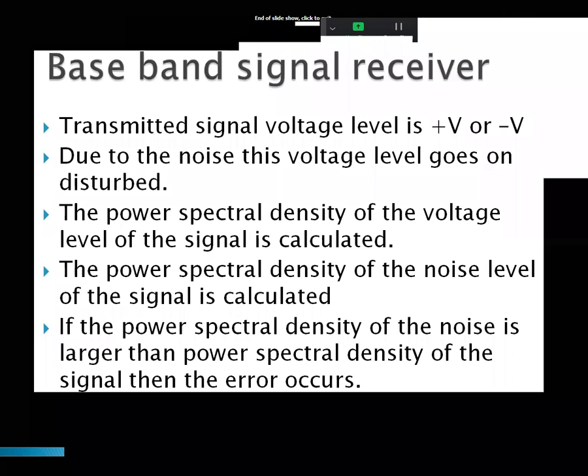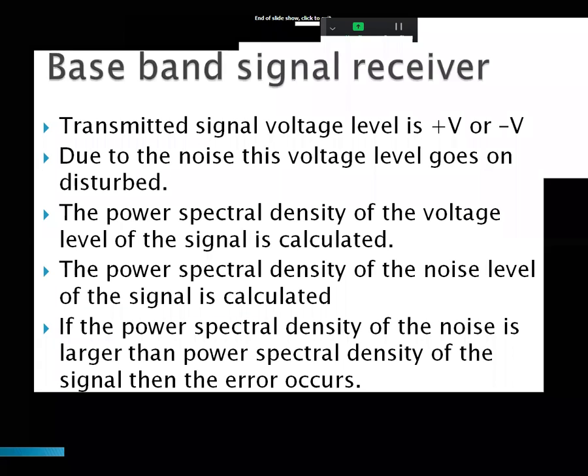Now the power spectral density of the voltage level of the signal is calculated first. The signal is logic 0 or logic 1, with levels of plus or minus V. Then you calculate the power spectral density of the voltage level of the signal, and the power spectral density of the noise level is also calculated.